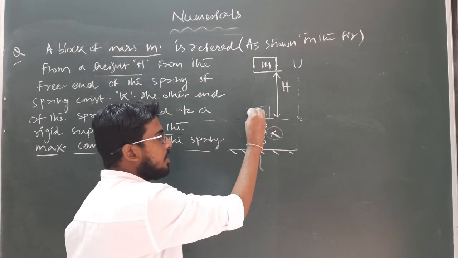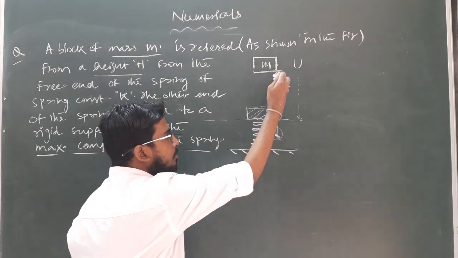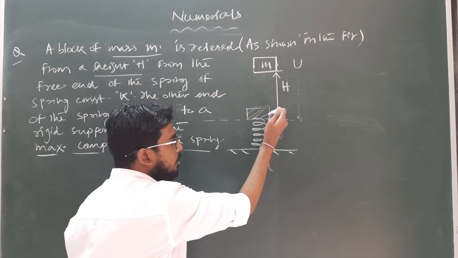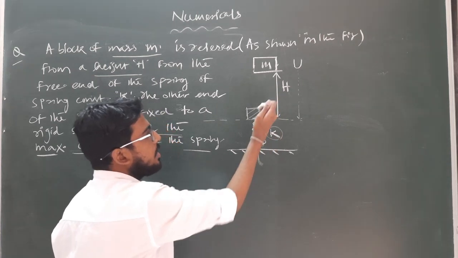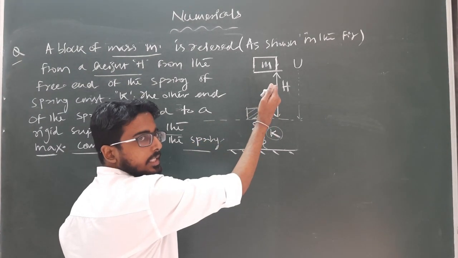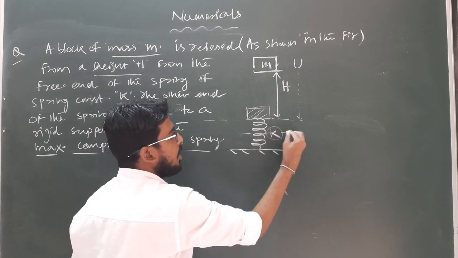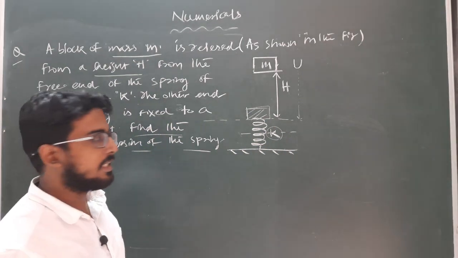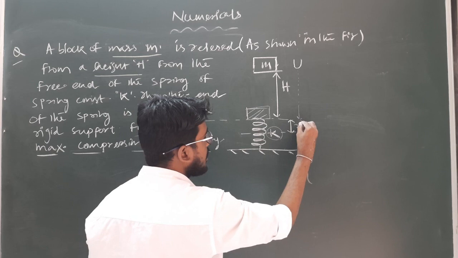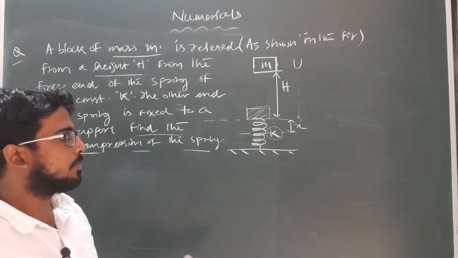Due to the inertia of motion, it tries to move further, and the maximum velocity obtained by the block will be at this position. Gradually, when it starts compressing the spring, the spring applies a restoring force in the opposite direction and its velocity starts decreasing. Finally there is a point where the block comes to rest, and this compression, let it be x, is known as the maximum compression of the spring.